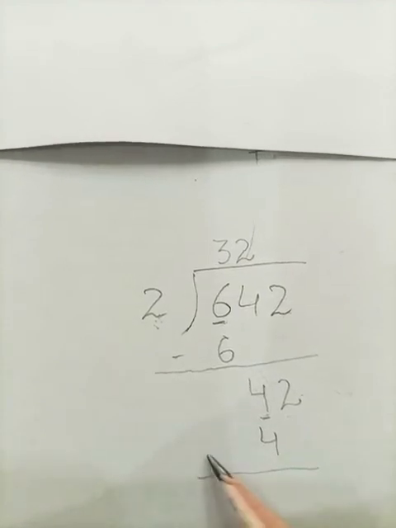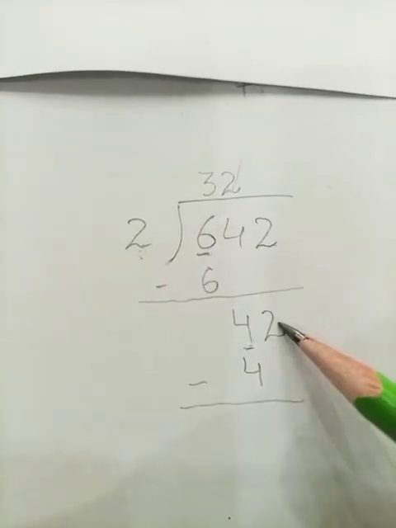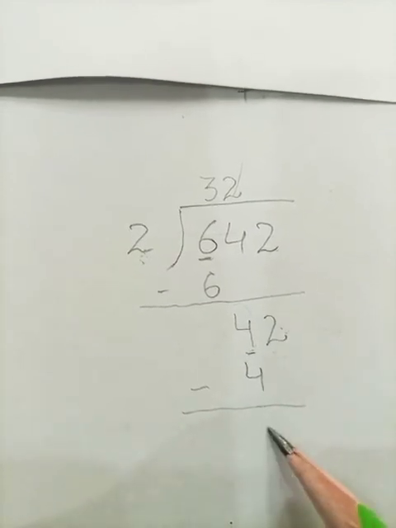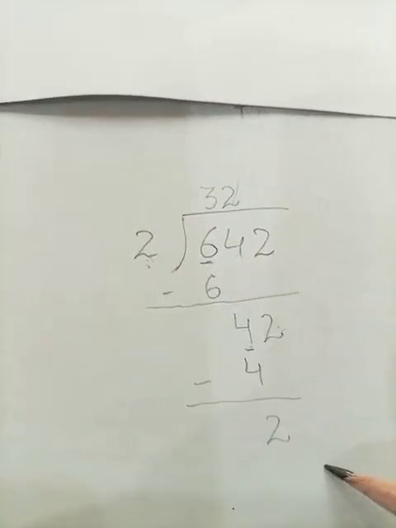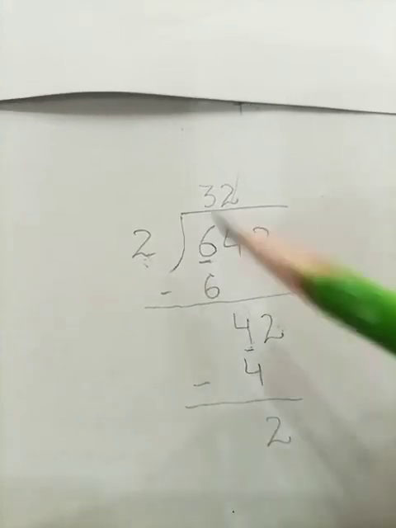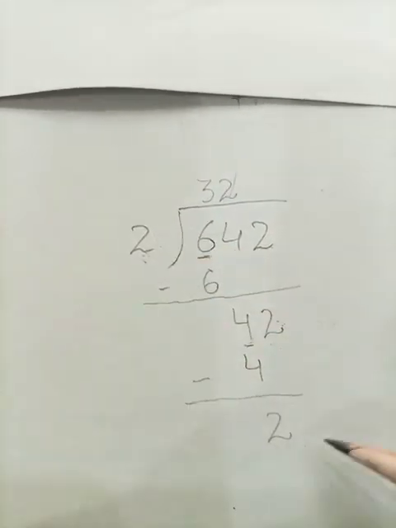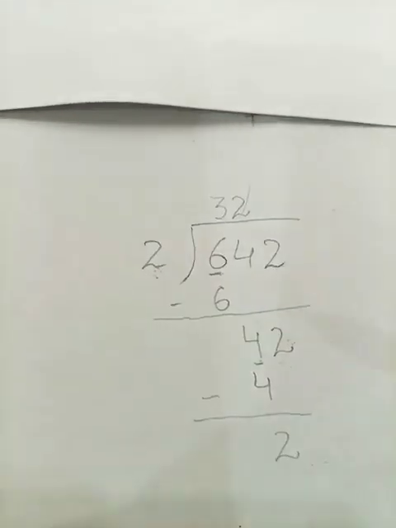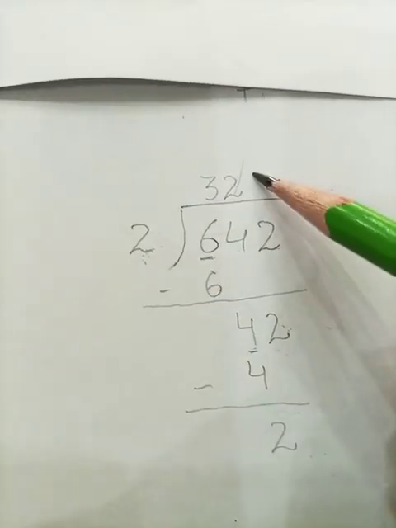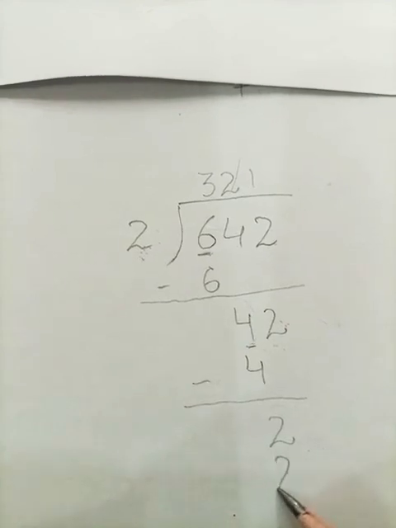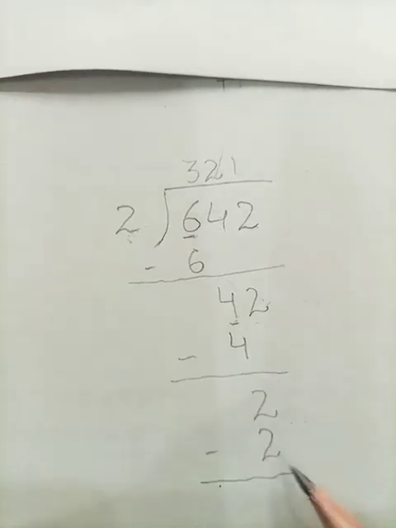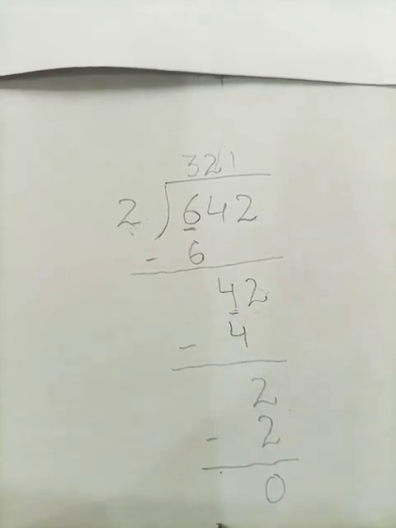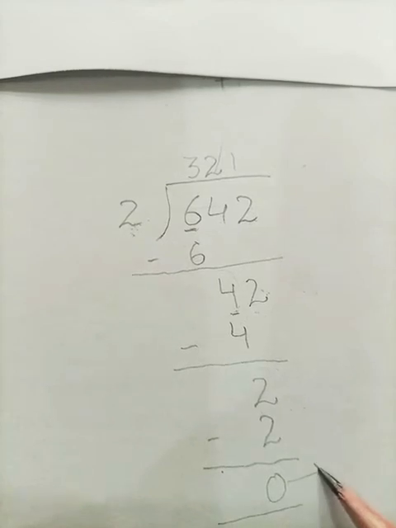And again we are going to subtract it. Let's start subtraction from the ones. Here we are left with the number 2. So we are going to write this number 2 here. Now students, look at this. Now our remainder is equal to our divisor. That can be done again. So we are going to do it again. 2 ones are 2. Now we are going to subtract it again. The subtraction will make the 0. Now this 0 is our remainder.